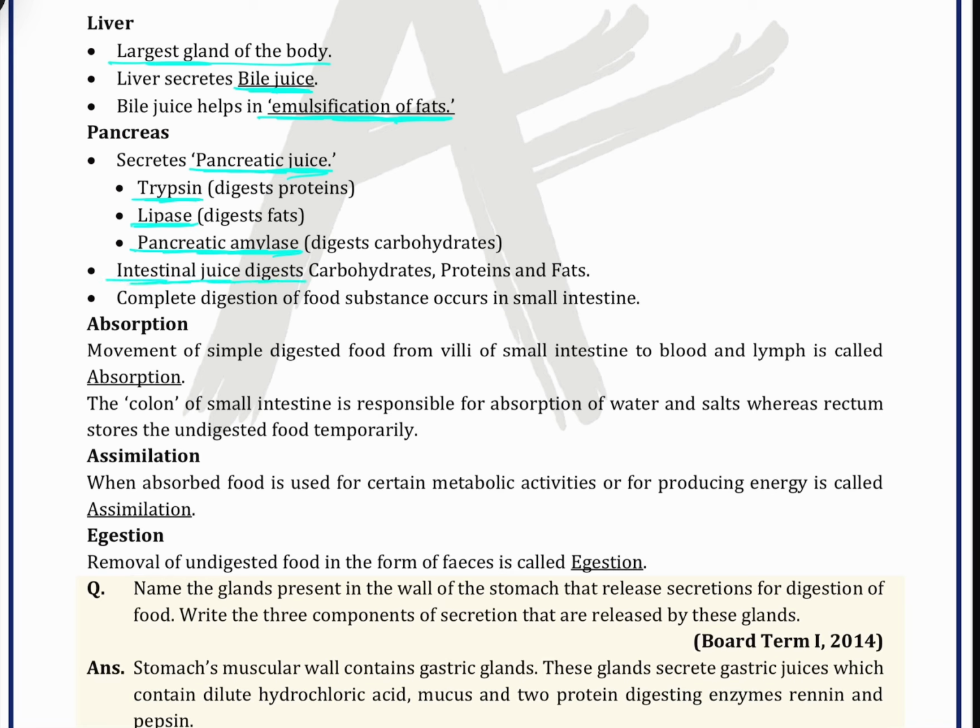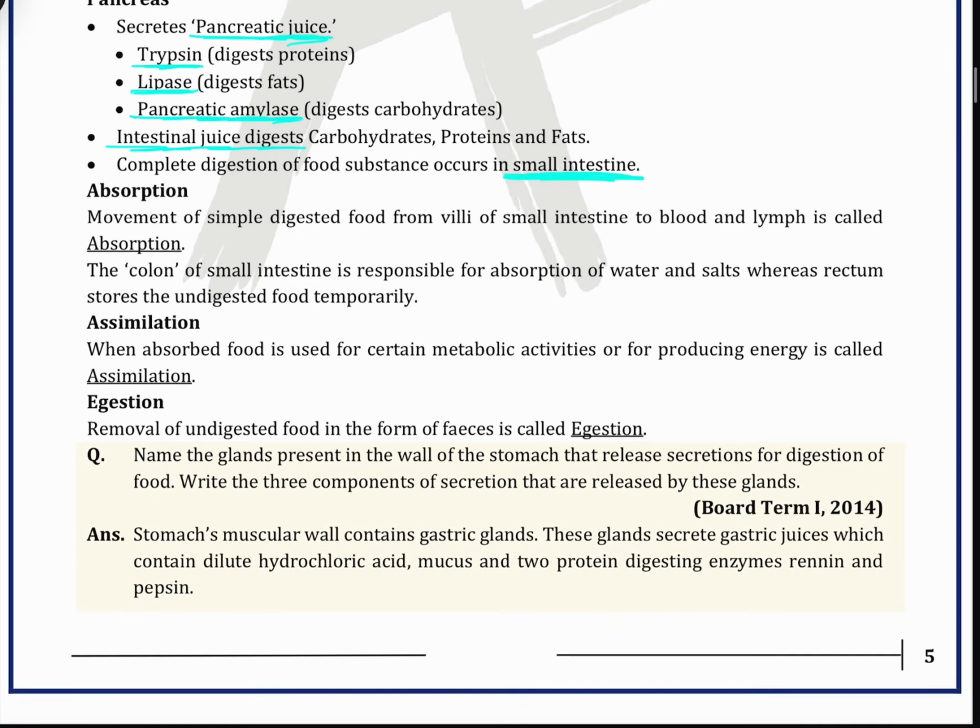Intestinal juice digests the carbohydrates, proteins and fats. The complete digestion of food occurs in the small intestine, which you know. Then moving on, we can see here absorption: the movement of simple digested food from the villi of the small intestine to blood and lymph is called absorption.